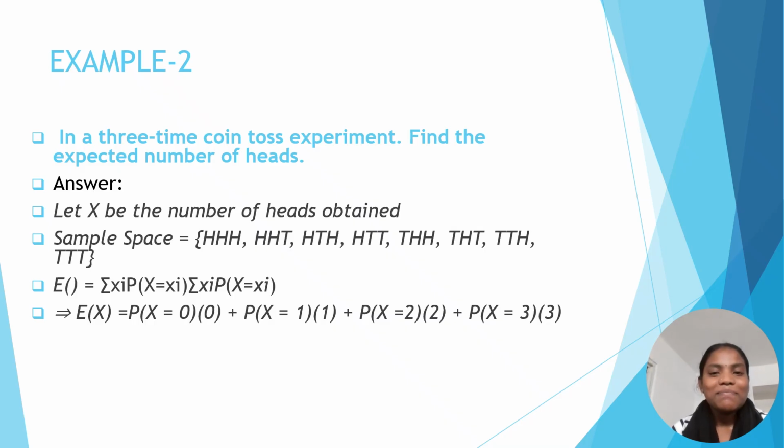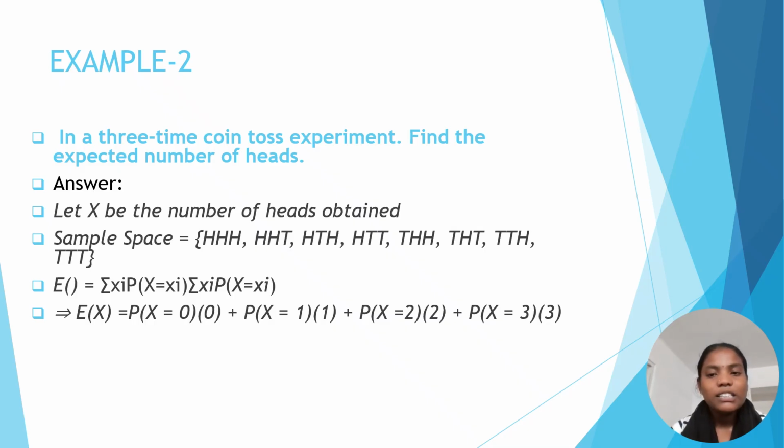So we can find the expectation of heads. In this experiment, we see which numbers of heads are possible. Let x be the number of heads obtained.